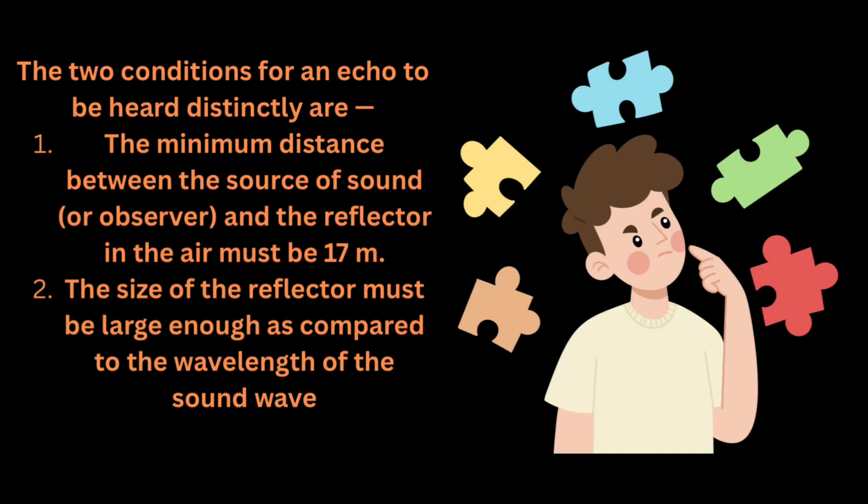The two conditions for an echo to be heard distinctly are: the minimum distance between the source of sound, or observer, and the reflector in the air must be 17 meters. The size of the reflector must be large enough as compared to the wavelength of the sound wave.